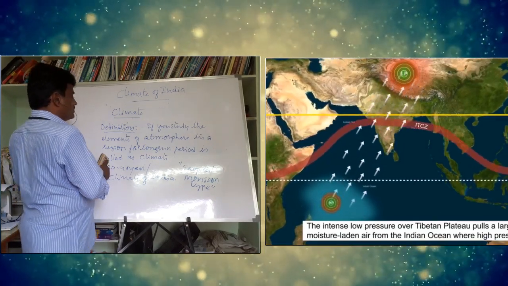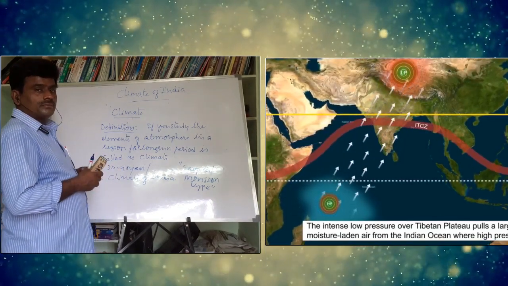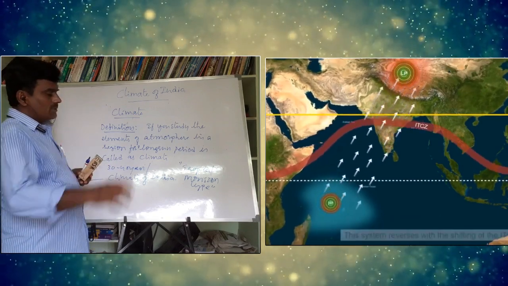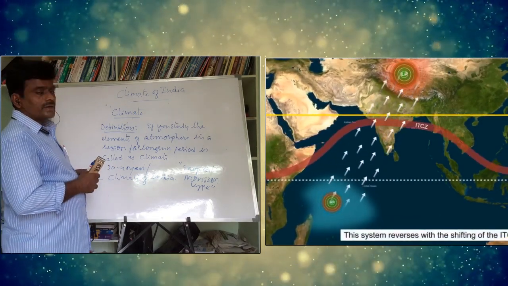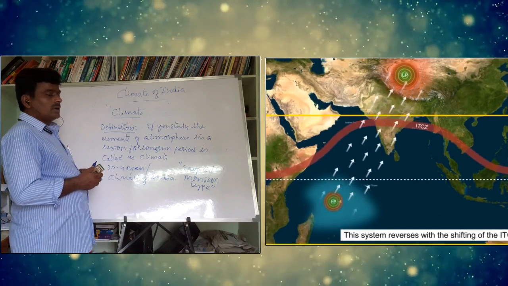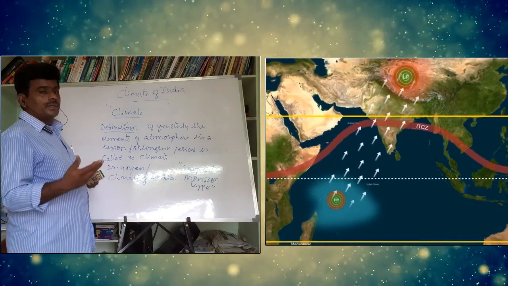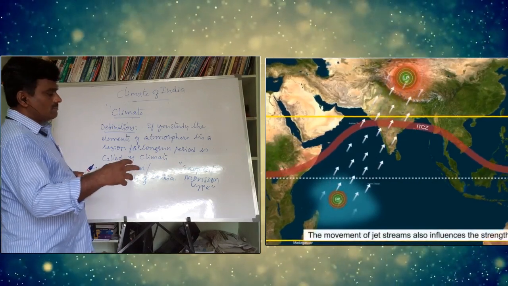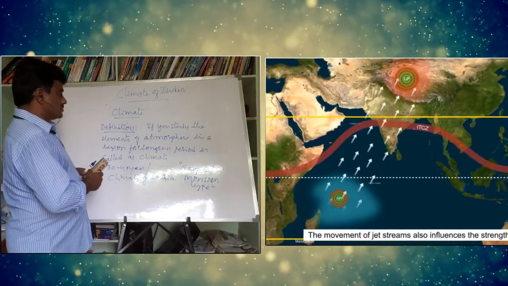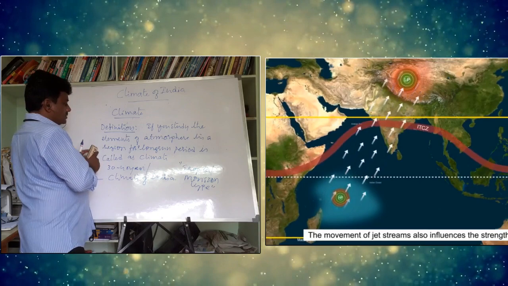So how can you say that? This is studied for so many years. The influence of various factors is taken, and based on that we are able to conclude this as the climate of India, tropical monsoon type.